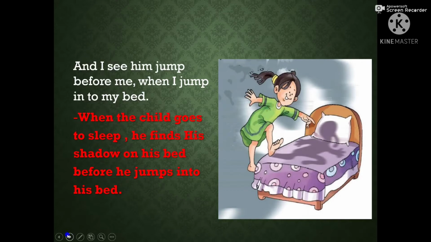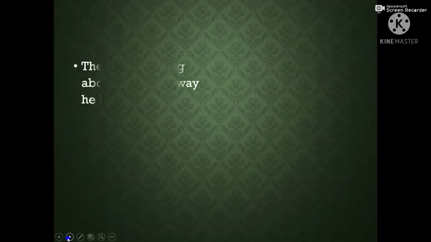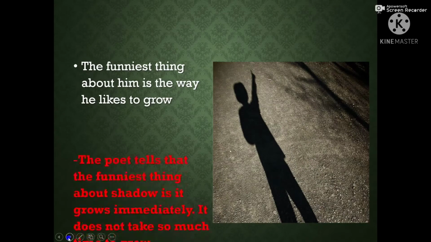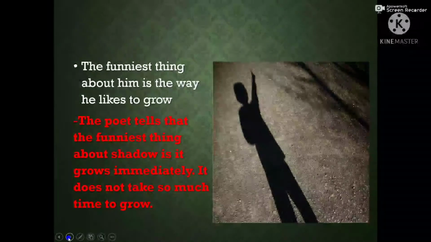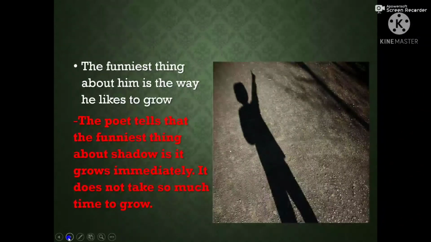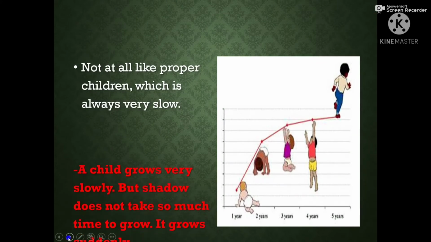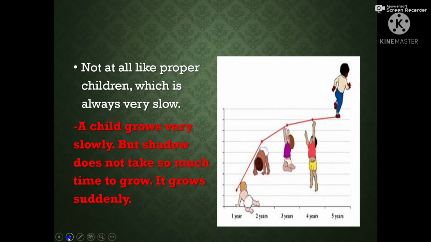Next, the funniest thing about him is the way he likes to grow. That means the poet tells that the funniest thing about the shadow is it grows immediately. It does not take so much time to grow. Next, not at all like proper children, which is always very slow. That means a child grows very slowly, but the shadow does not take so much time to grow. It grows suddenly.